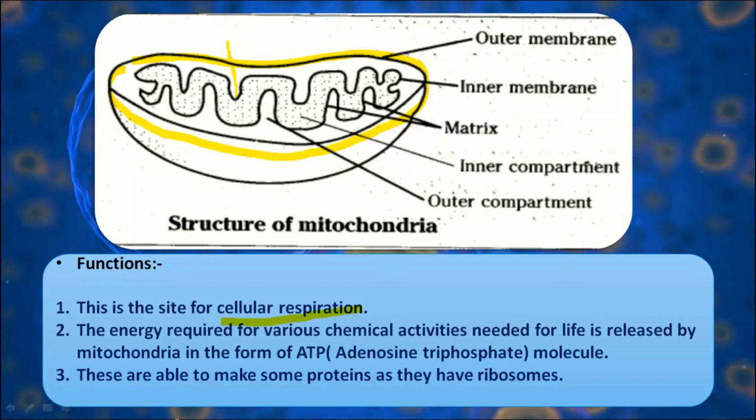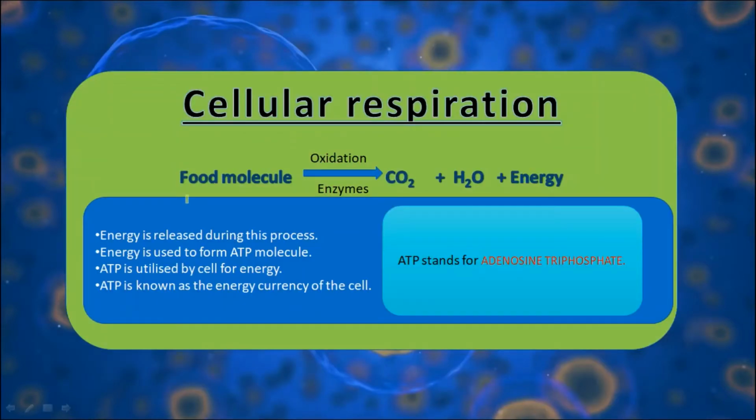This is the process by which organisms use oxygen in the presence of several enzymes to break down food molecules to get chemical energy for the functions of the cell. In this process, O2 is utilized by the cell and it releases CO2 as waste material along with water molecules, and a huge amount of energy is released during this process.